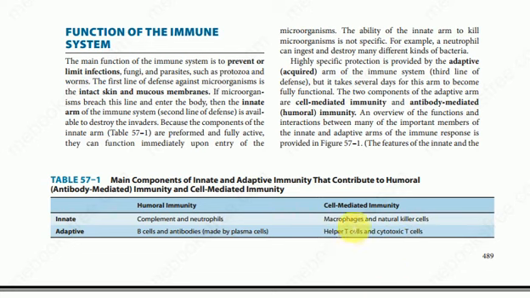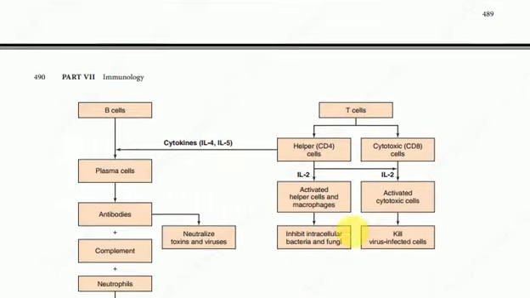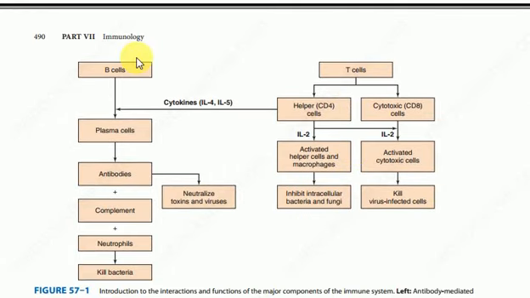Now we come to discuss B cells and T cells. B cells become plasma cells, and T cells are divided into helper CD4 cells and cytotoxic CD8 cells.